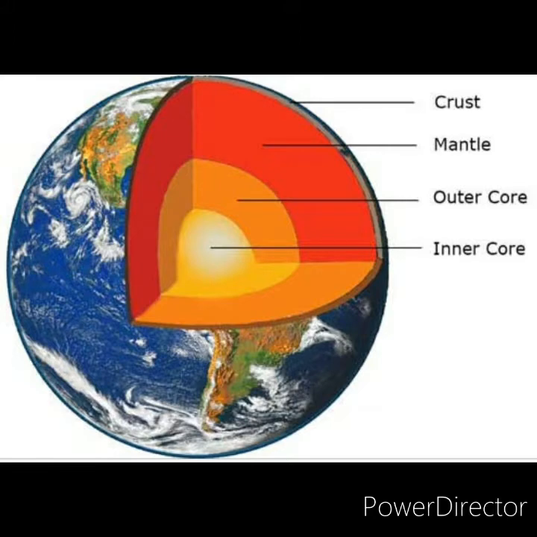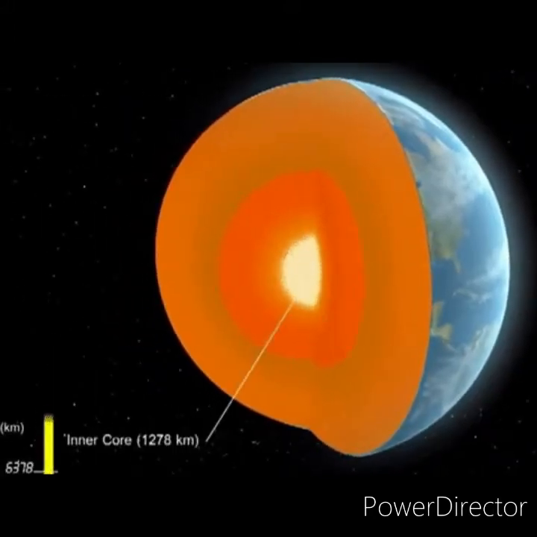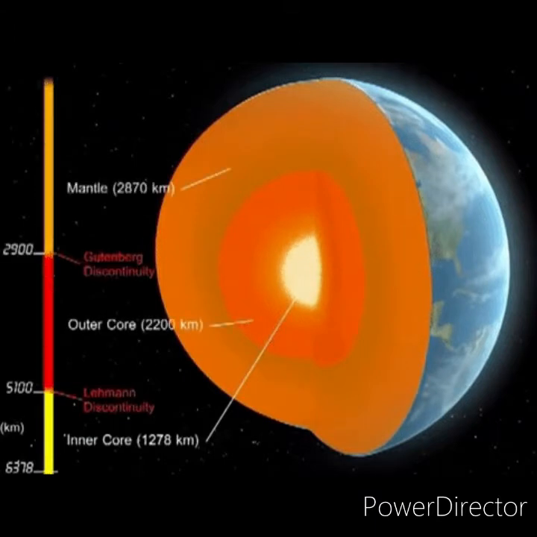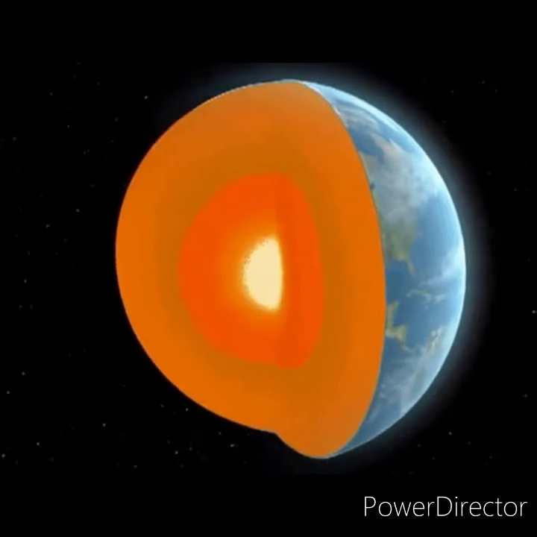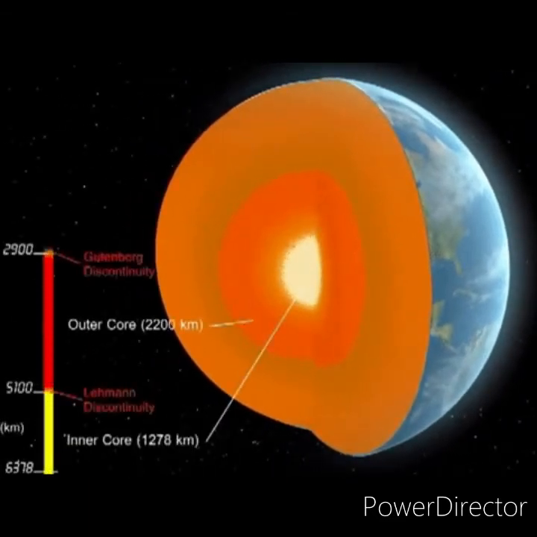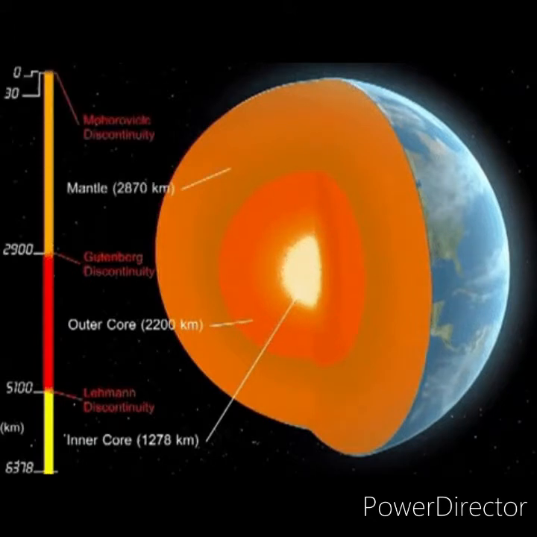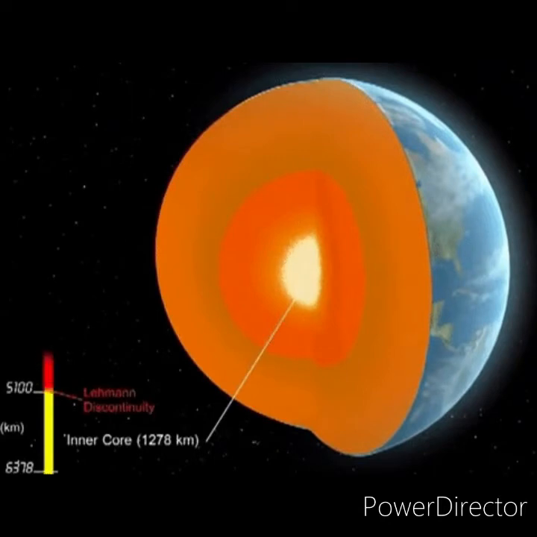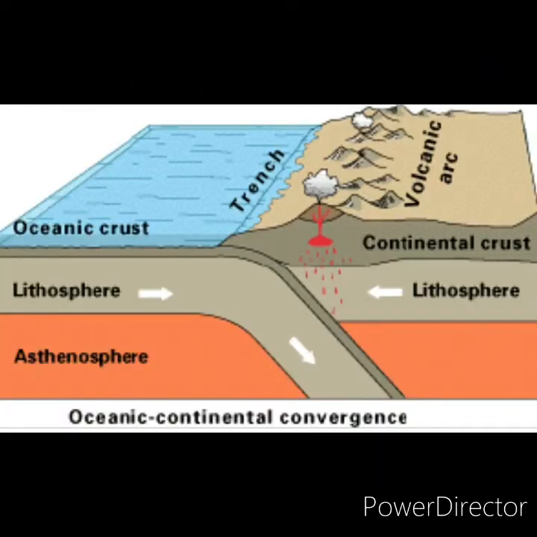Crust is the outer layer, I already told you. It is the skin of our earth. Its depth is from 5 to 30 kilometers. It is the solid and rich layer of the earth. The thickness of the crust is greater below the continents than below the ocean floor. When compared with the ocean floor, the thickness is less.